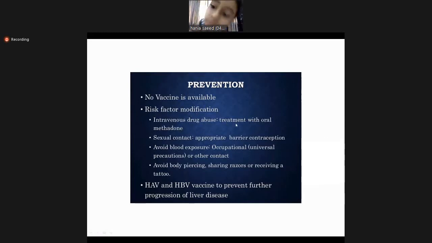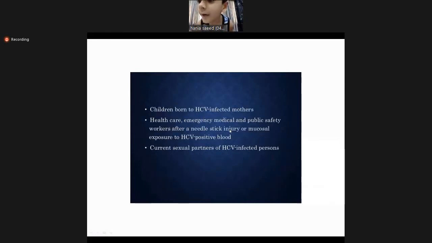Healthcare, emergency medical and public safety workers should be tested after needle stick injury or mucosal exposure. For example, if I, as a gastroenterologist, am doing an endoscopy of a patient with hepatitis C, and the patient is bleeding from the mouth, and accidentally that blood spills over my face, my mouth or eyes, I would be very worried, so I should check for hepatitis C. Then sexual partners of HCV infected persons.